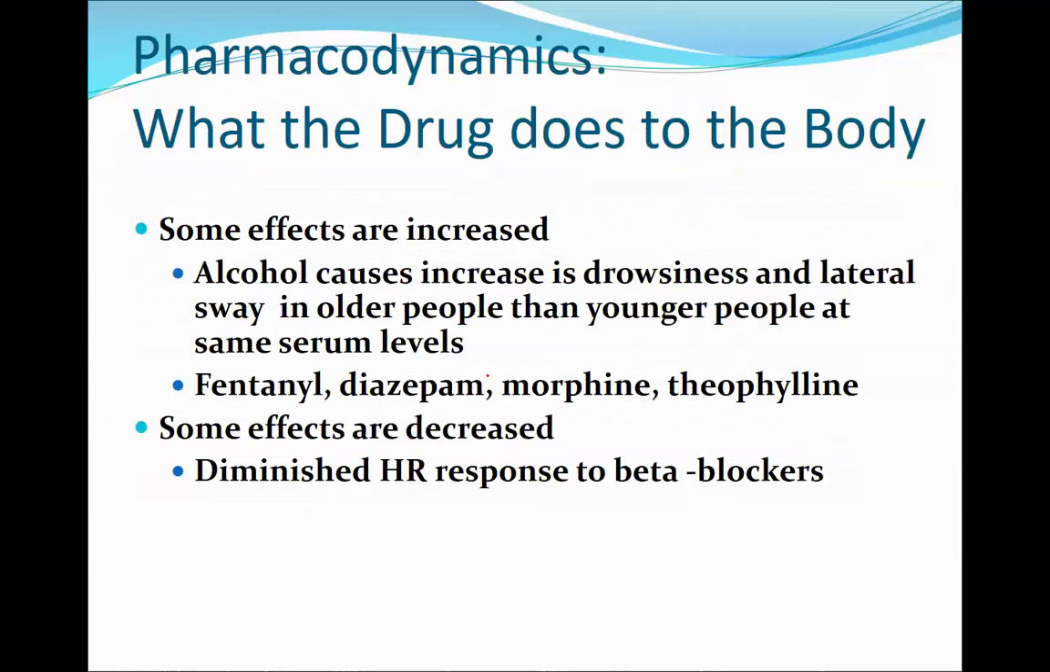Apart from pharmacokinetic, there are pharmacodynamic variations also. So let's see what are the effects that could be increased. First, let's talk about alcohol. Alcohol could increase the drowsiness and lateral sway in older people as compared to the younger lot with the same serum level. Similarly, the effects of fentanyl, diazepam, morphine, theophylline could increase. And then there are some drugs whose effect could decrease, such as a decrease in heart rate response when beta blockers are given to an elderly patient as compared to a young adult.